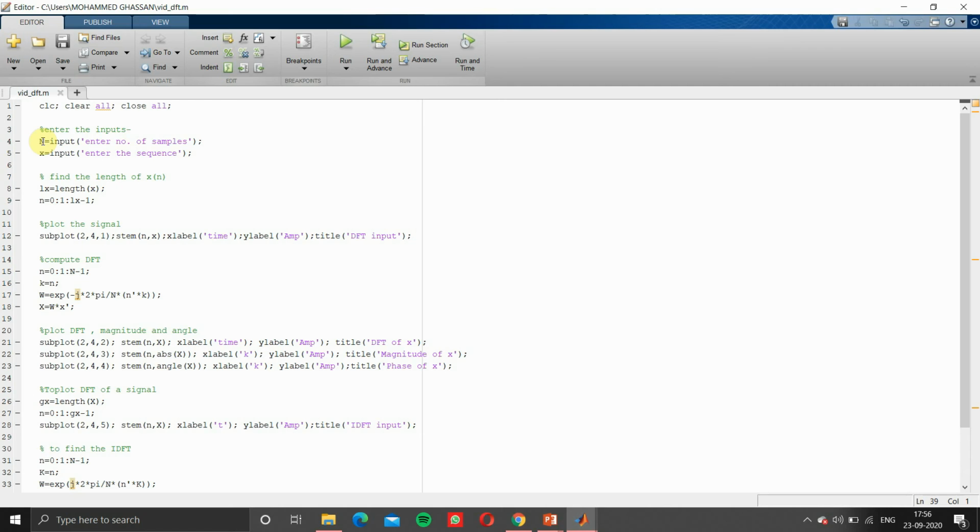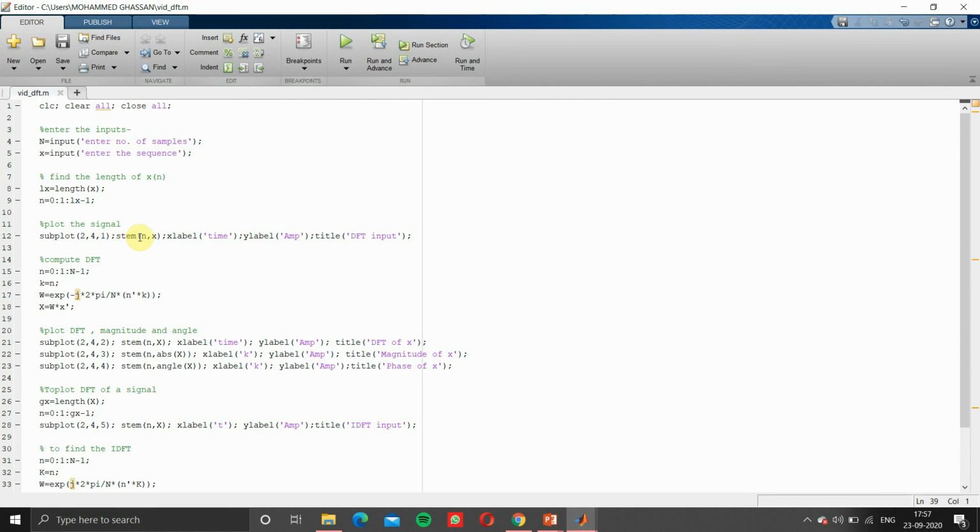If n equals 7 is given and the input sequence is just 3 numbers, then we have to pad zeros, so that the total input sequence length is equal to capital N. For that we will find the length of x with the inbuilt function, with parameter x, and store that value in Lx. Then we'll take a for loop with n equals 0 to Lx minus 1 with a span of 1. Then we'll plot the original signal, that is 2, 4, 1, in the matrix of 2, 4.